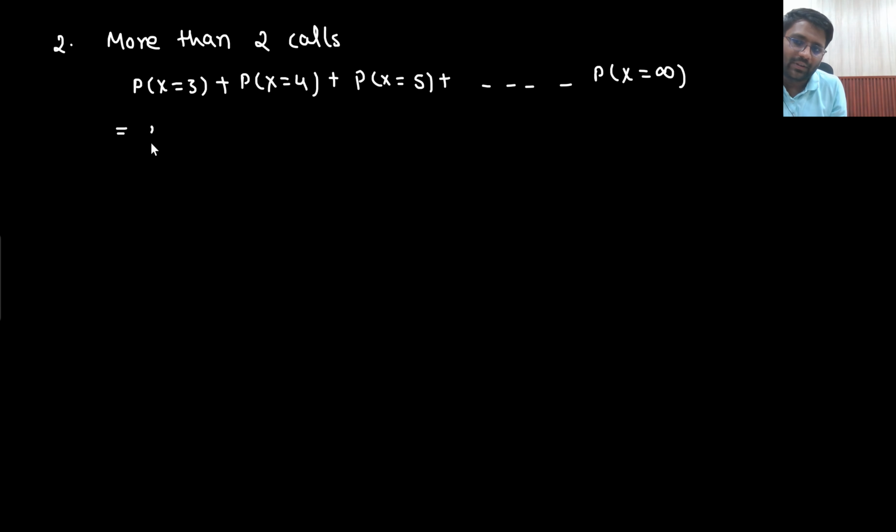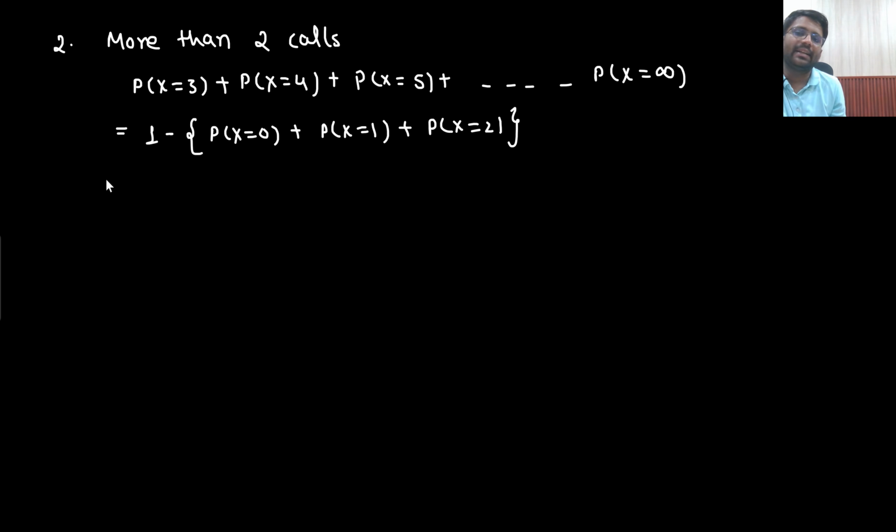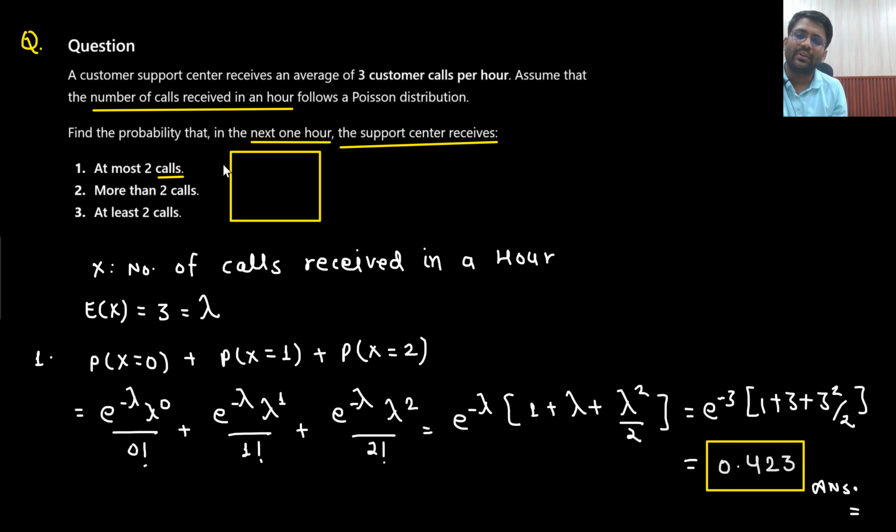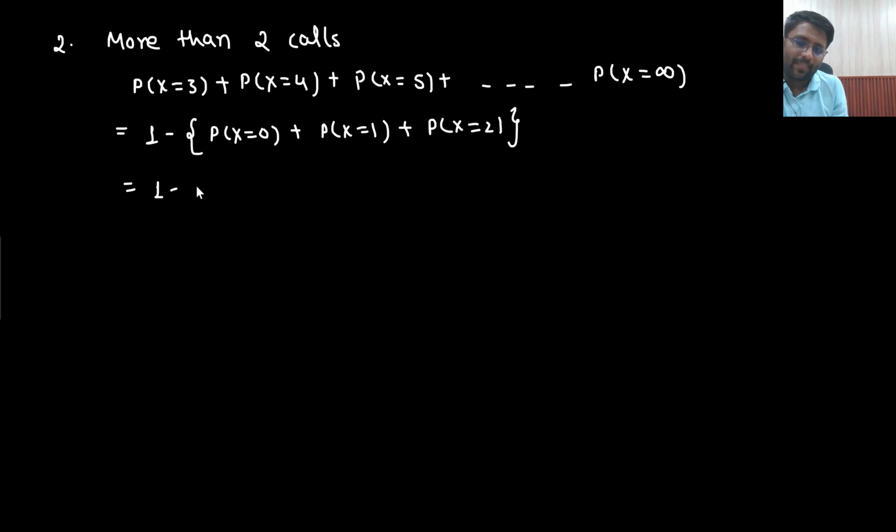So can I write it down in this manner? Probability of receiving either 0 calls, or 1 call, or 2 calls. Say yes or no. Because they are asking more than 2 calls, so 1 minus at most 2 calls. So 1 minus 0.423. What will be the answer? 0.577 is the answer.